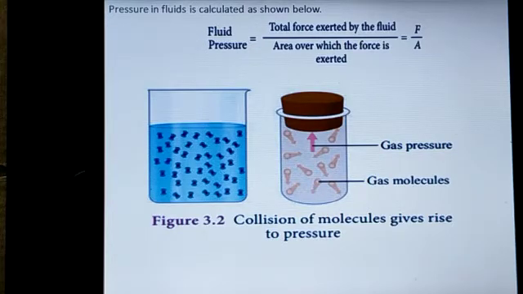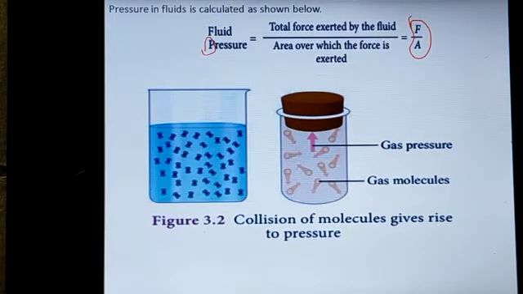That is why the area over which the force is exerted is in the denominator. So fluid pressure, P equals F by A, force acting per unit area.